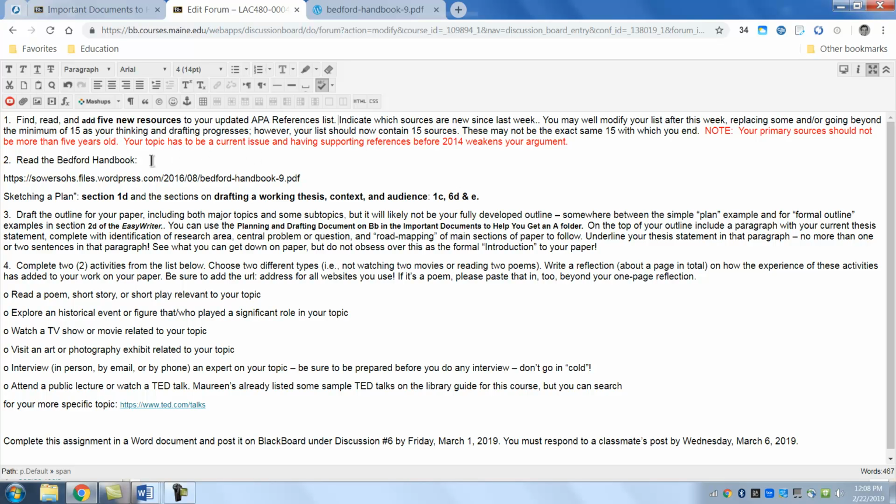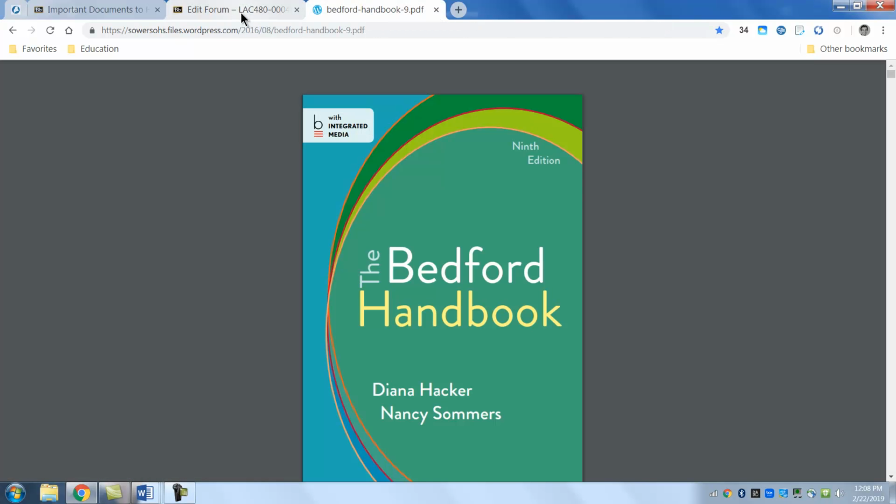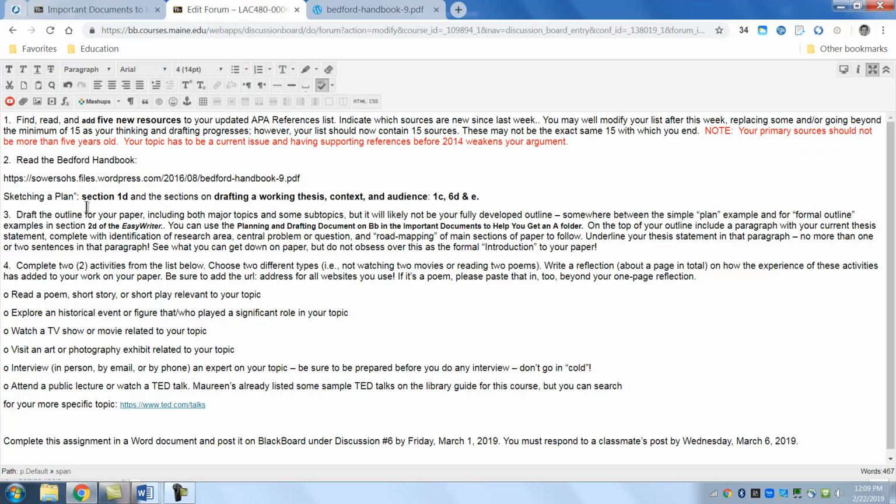Next thing you're going to do is read the Bedford Handbook, and again, this site will send you there. And when you do look at the Bedford, read Sketching a Plan. This is about a working thesis, context, and audience. This is going to be very important. This is an important part of setting up for your paper. This can't be sloughed off, alright? So make sure that you do a good job on getting this. This is going to be a work in progress. You're going to be doing this so often, and you're going to be adding this to your drafts until the last copy, till the final version.